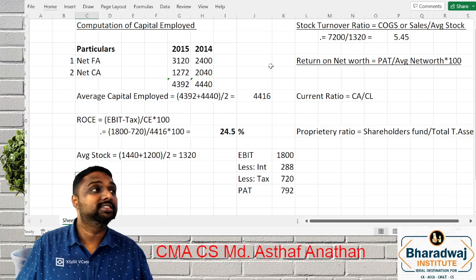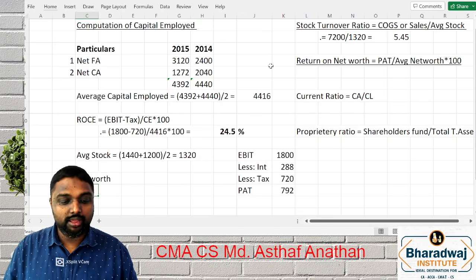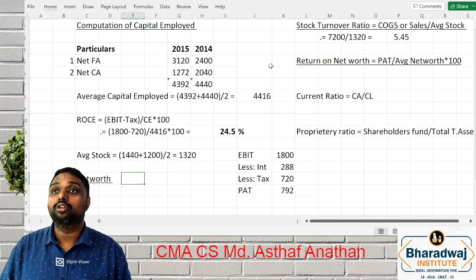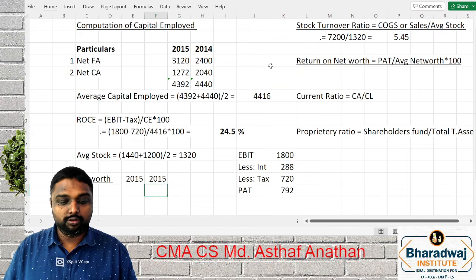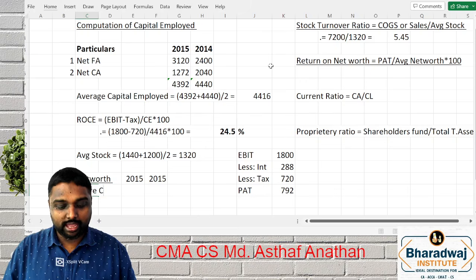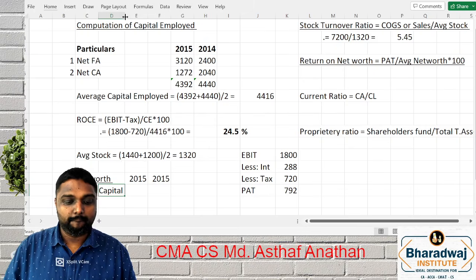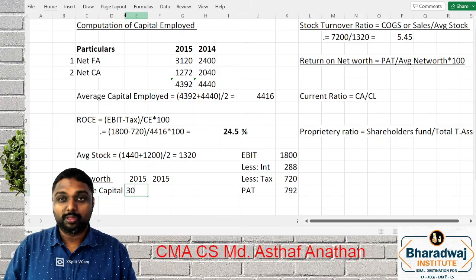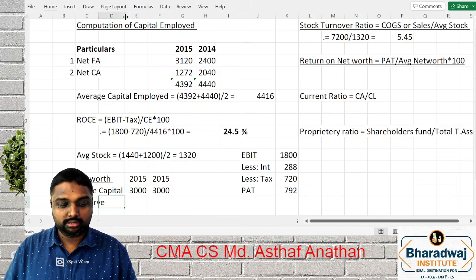One small adjustment I will tell you. In the last class we discussed that while computing net worth, if any miscellaneous expenditure is there, we have to reduce it. I have done a shortcut, but I will do it the proper way. What is the share capital? Both the years, 3000. Now what are the reserves?